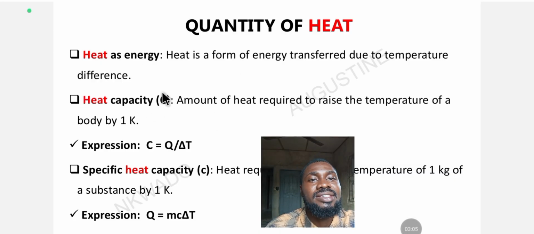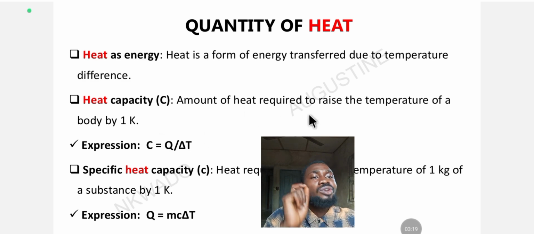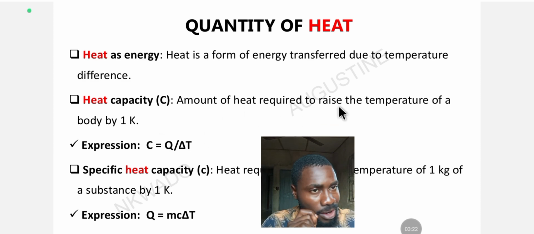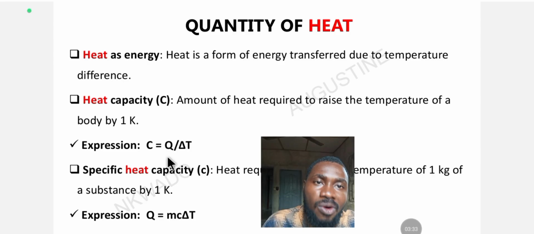So let's look at heat capacity. See, this is the symbol for heat capacity. And what is heat capacity? Heat capacity is the amount of heat required to raise the temperature of a body by 1 Kelvin. Mark the definition. The amount of heat required to raise the temperature of a body by 1 Kelvin. That's heat capacity. And the formula for heat capacity is C, which is heat capacity, is equal to Q, which is quantity of heat, over change in what?